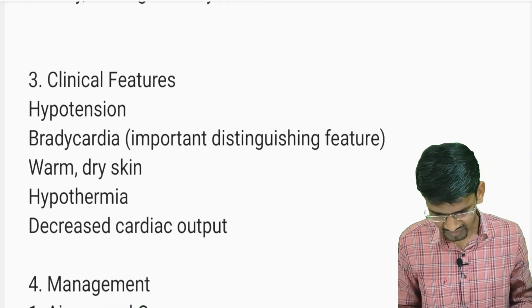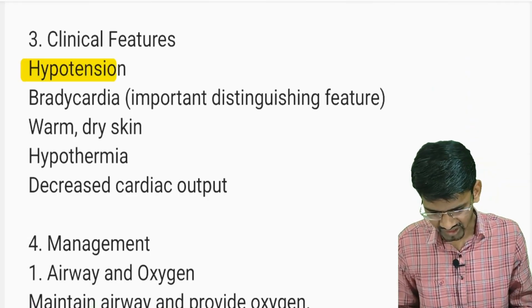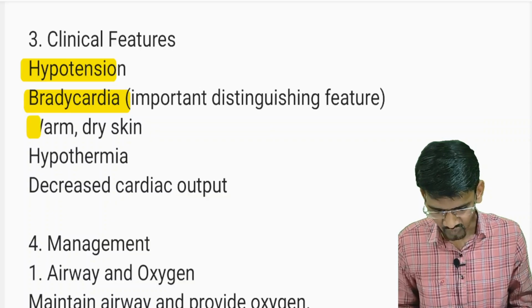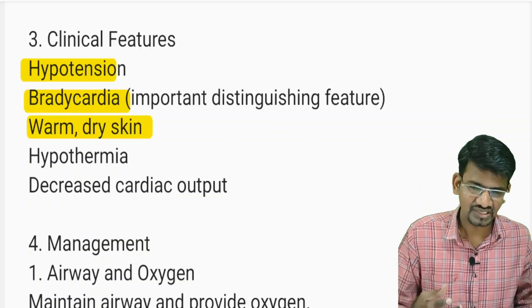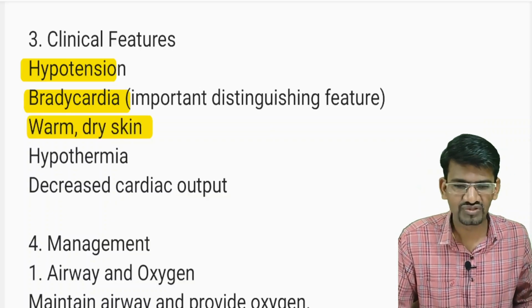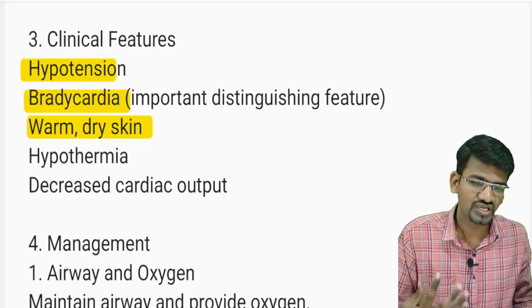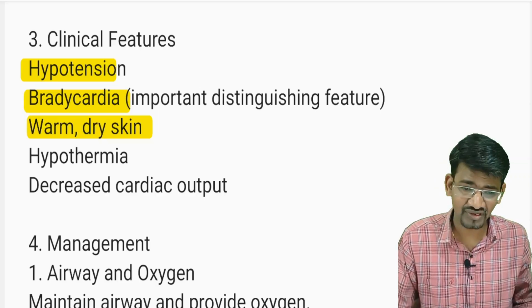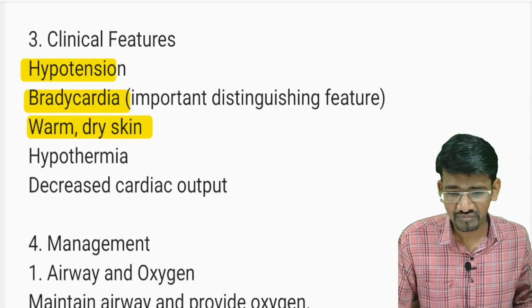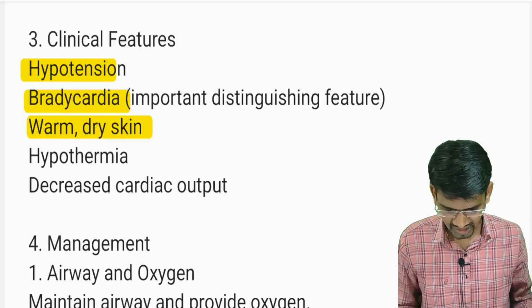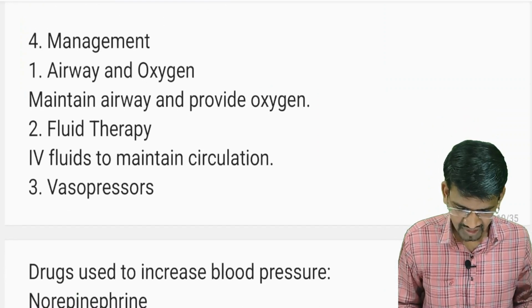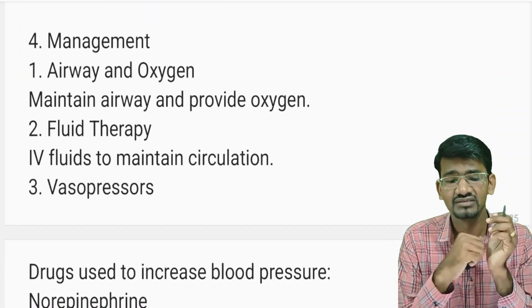Okay. So what symptoms do we have here? Hypotension, bradycardia, and warm, dry skin can be seen. Why is there warm and dry skin? Because the blood gets pooled in the peripheral vessels, leading to warm and dry skin, and decreased cardiac output will be there. Then what is the management here? So we have to manage.